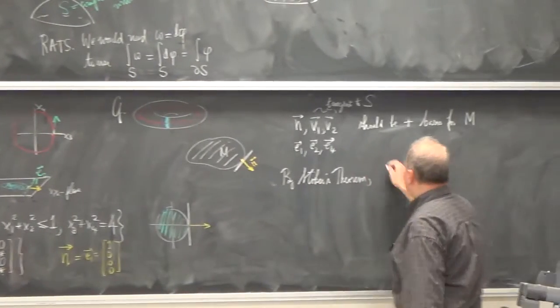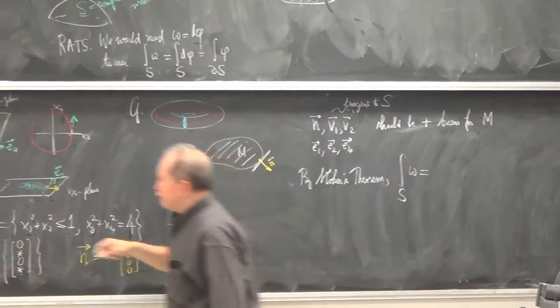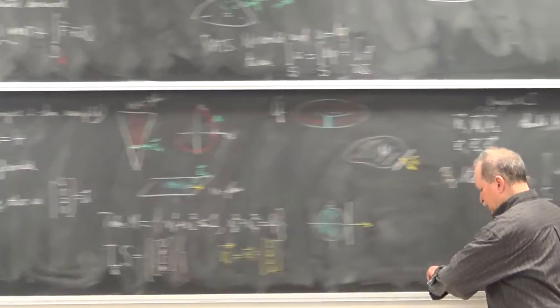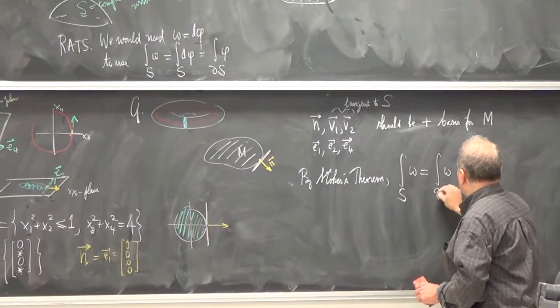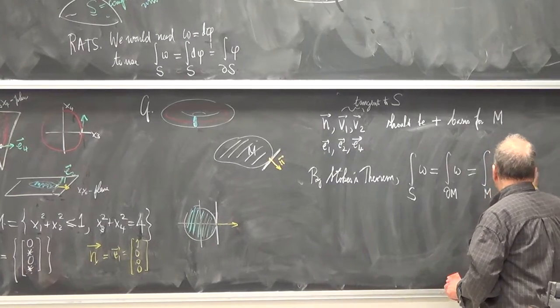So by Stokes' theorem, integrating omega over S is integrating d omega over M. Well, what's d omega?